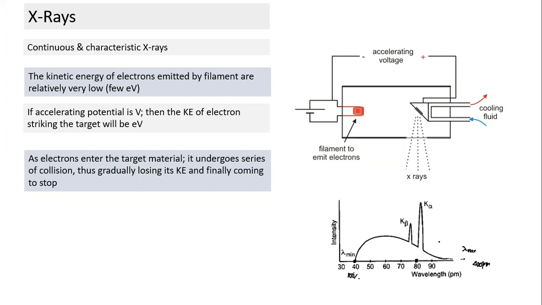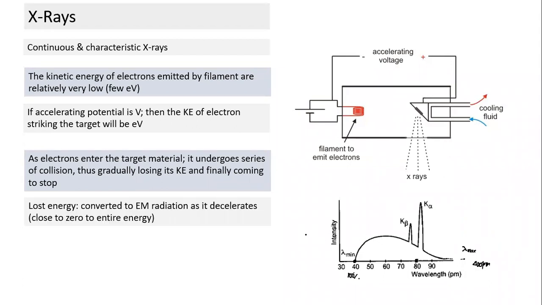Thus this will continue, finally coming to a stop. So this curve comes because different fractions of the kinetic energy of the electron get converted into photon energy, 100% to 0%. 100% leads to lambda min, and in between several wavelengths coming over to lambda max, and finally coming to a stop. So we understand this as a continuous spectrum.